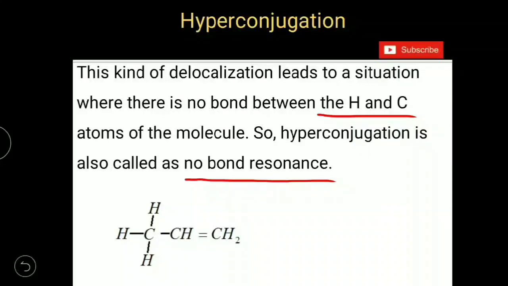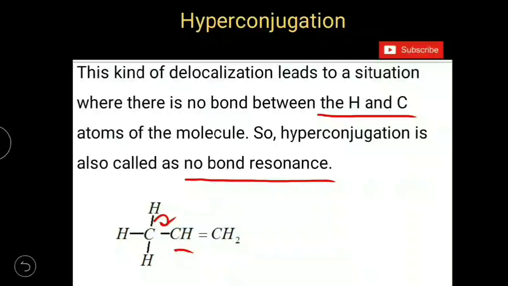In this molecule, we have an unsaturated carbon to which a methyl group containing CH bonds is bonded. So, there is a possibility of delocalization of that sigma electron pair of the CH bond like this.